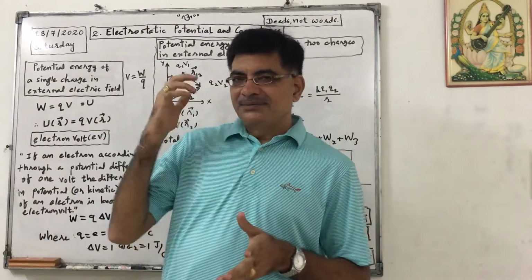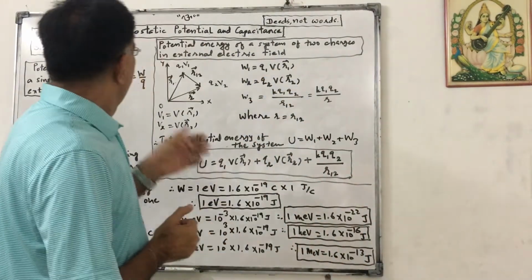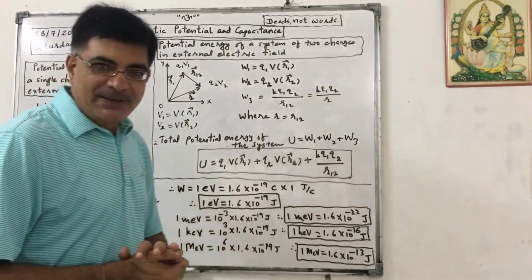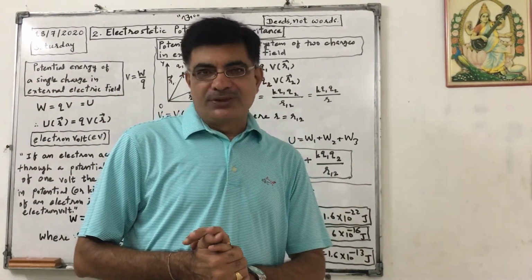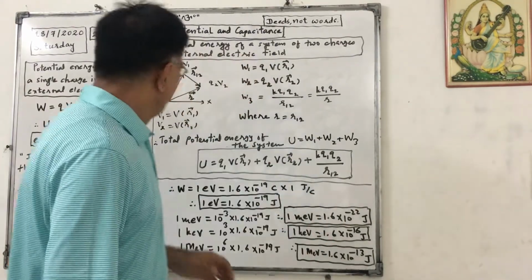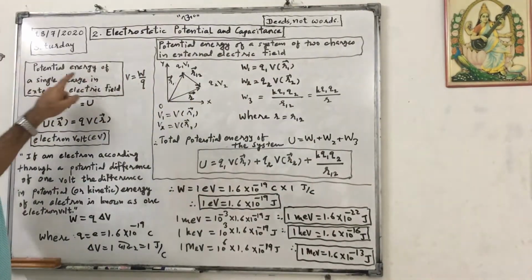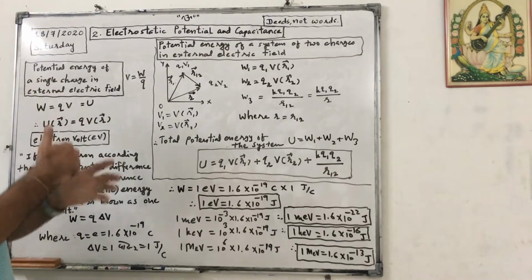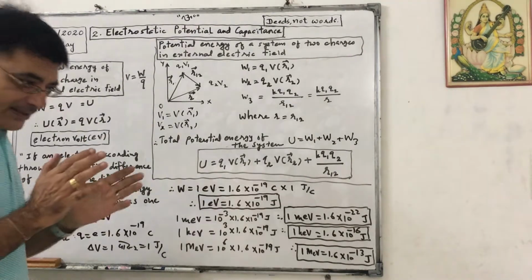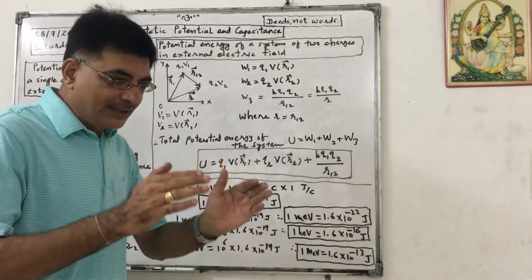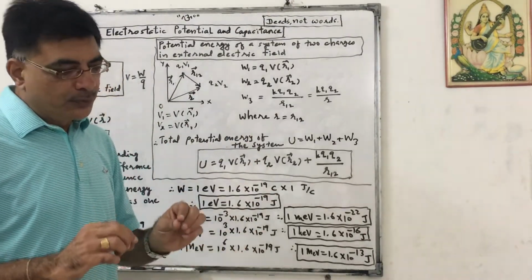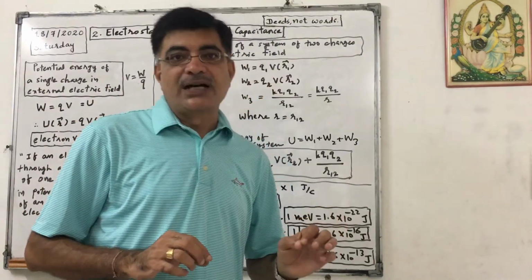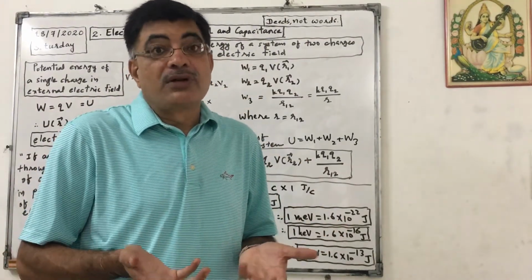We are studying the second chapter, electrostatic potential and capacitance. We will discuss three more theories today. The first one is potential energy of a single charge in an external electric field. That means there is already an electric field existing, and we want to put a single charge in that field, which we already discussed earlier.